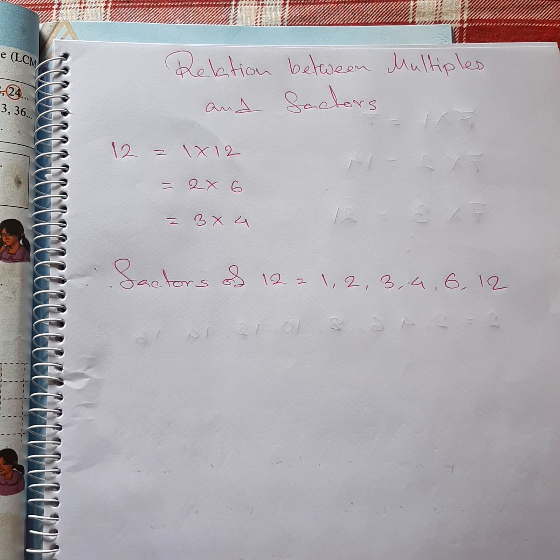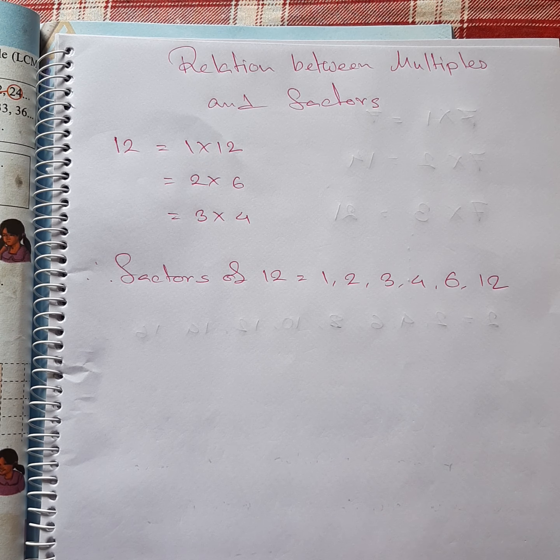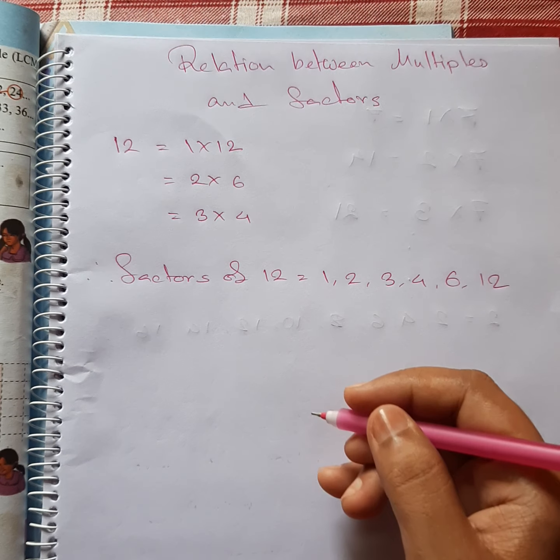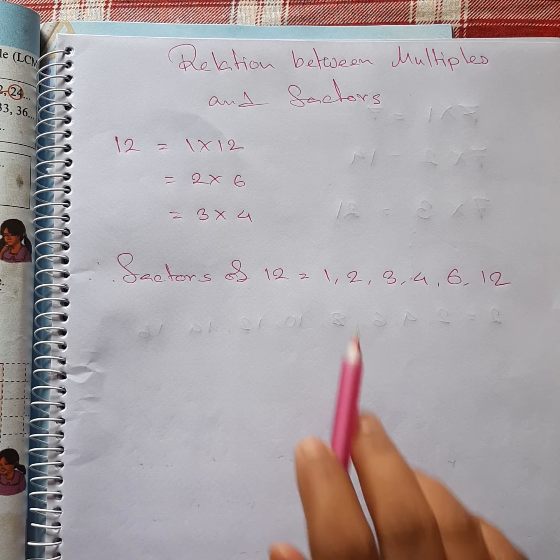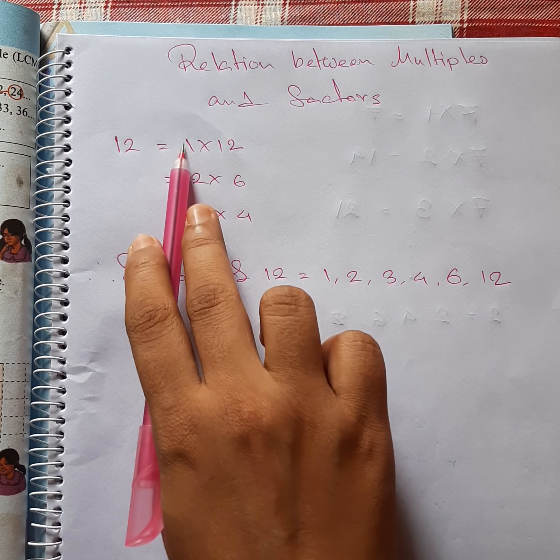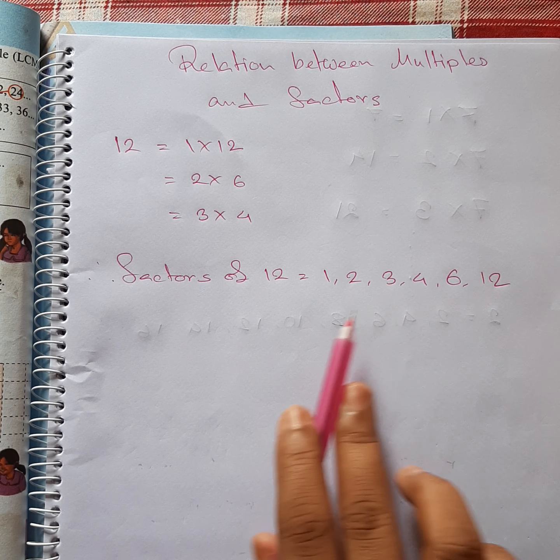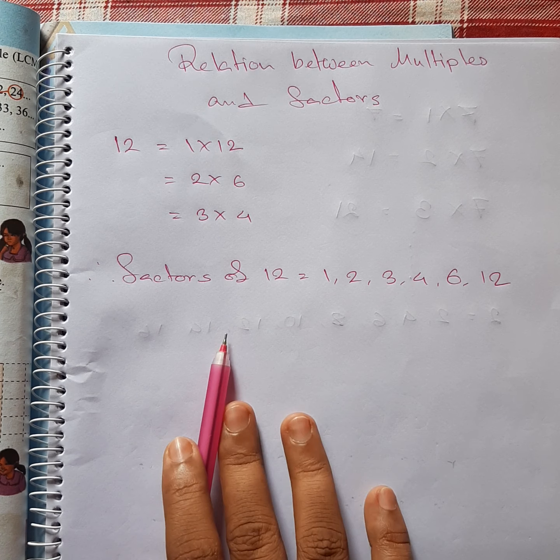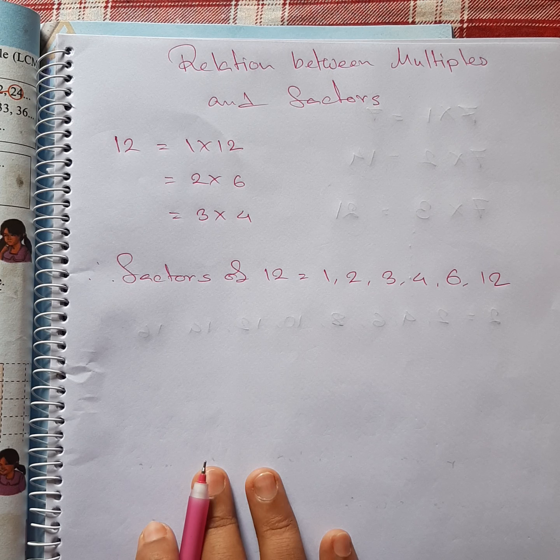Now, as you have already known about multiples and factors, I'm going to explain the relation between multiples and factors. You can see that I have already written the factors of 12 here. So these are the only possible combinations. Each of those numbers is a factor of 12. Now observe the relation between 12 and its factors.